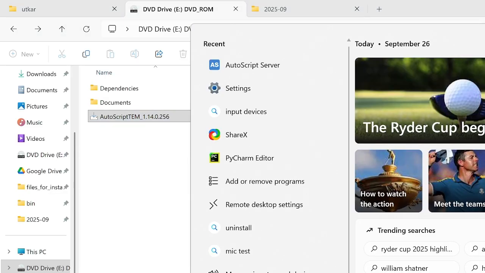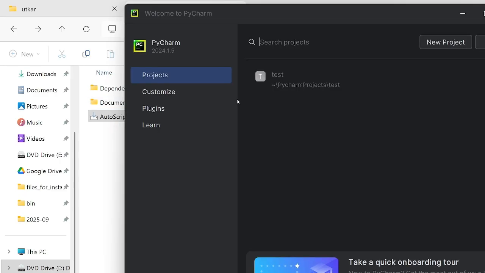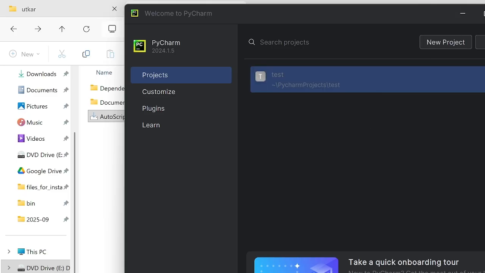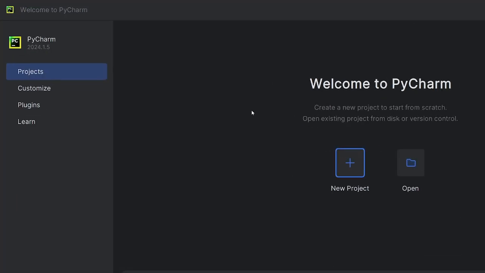So now let us open our PyCharm editor. The old path can be removed that I had tried earlier. As soon as we open PyCharm, there's a window pop up where it's asked to create a new project.